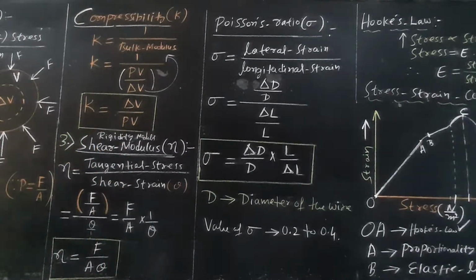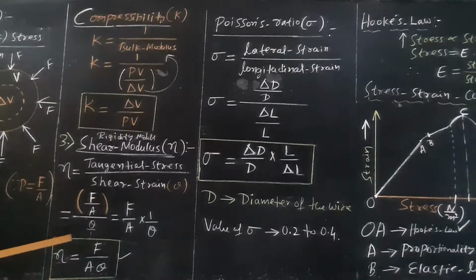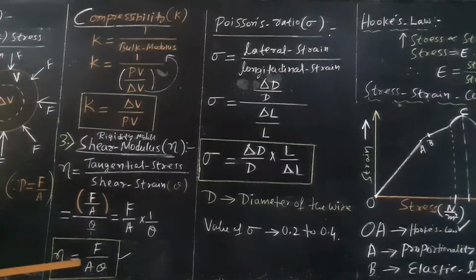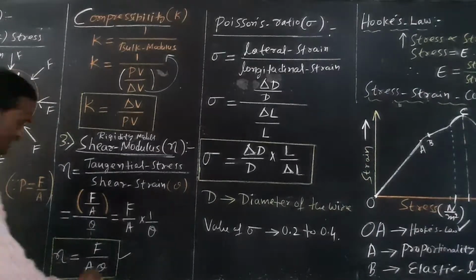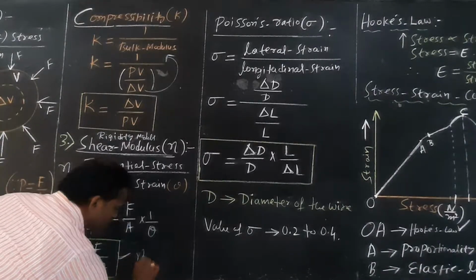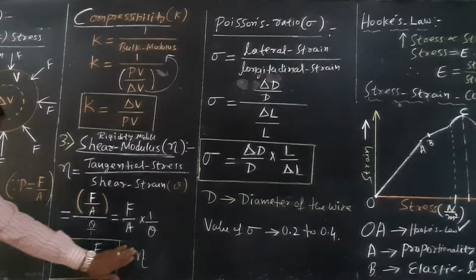So this is what is called rigidity modulus. Rigidity modulus is given by eta, which is the symbol for rigidity modulus. Eta is equal to F by A theta. This is the formula for rigidity modulus or shear modulus.